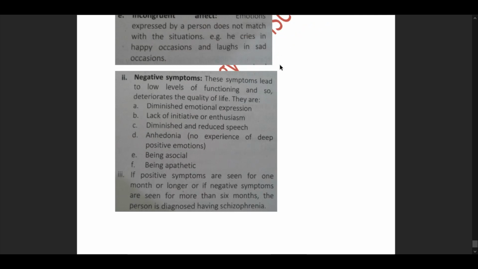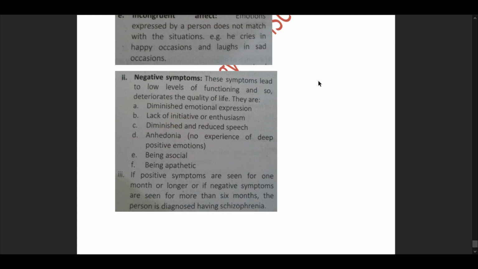Then we move forward to our second type of symptom for schizophrenia, that is negative symptoms. These symptoms lead to low levels of functioning and so deteriorate the quality of life. They are diminished emotional expressions, lack of initiative or enthusiasm, diminished and reduced speech, anhedonia, no experience of deep emotions, being asocial, where asocial means avoiding any social contact or social interaction, being apathetic, that is a feeling of not being interested about anything, or not feeling enthusiastic about any aspect of life.